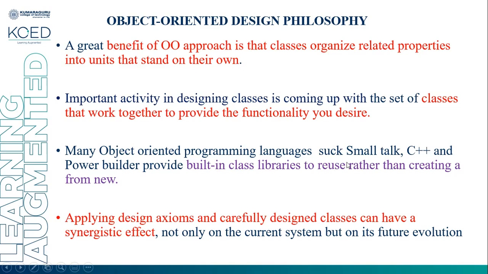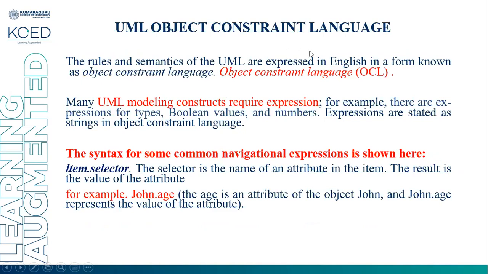Many object-oriented languages such as Smalltalk, C++, and PowerBuilder provide built-in class libraries to reuse rather than creating from scratch. Reusability is a very important concept that is supported by all the languages, both the recently introduced modern languages and old languages like Smalltalk, C++, and PowerBuilder. Applying the design axioms and carefully designed classes can have a synergistic effect not only on the current system but on future evolution.